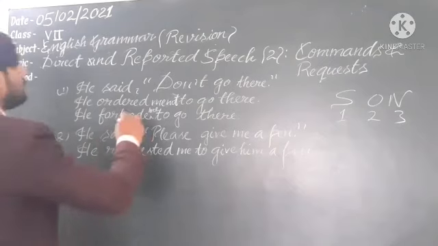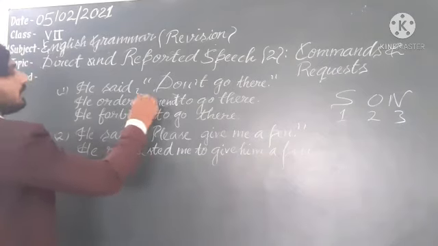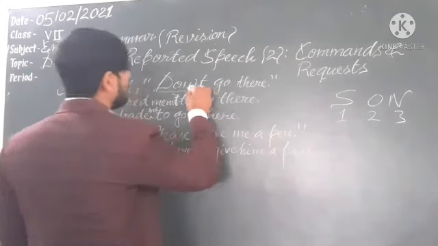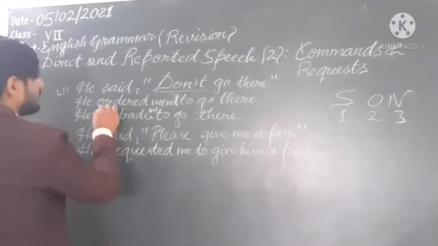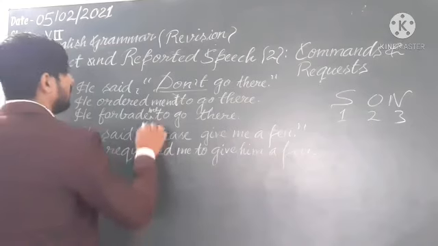The first sentence is: He said, don't go there. So here we are getting an order. Understand? So we will use he ordered me.